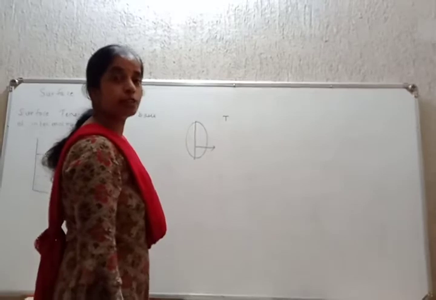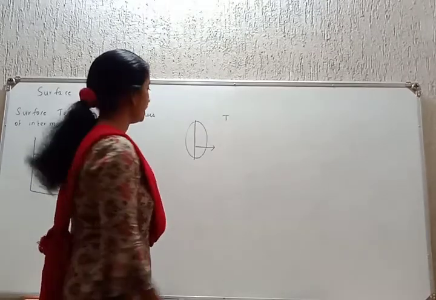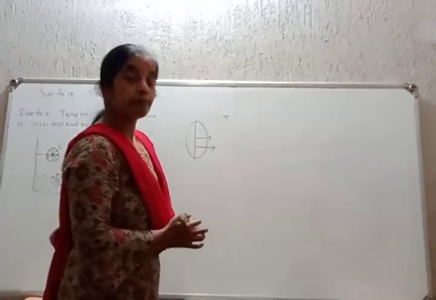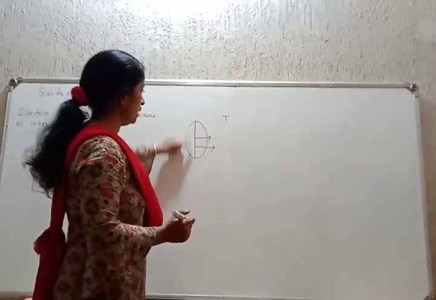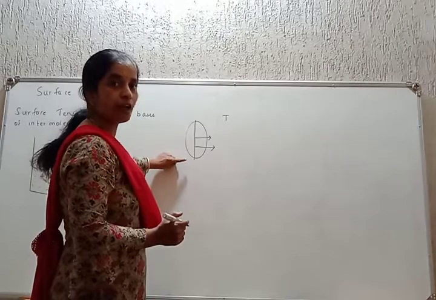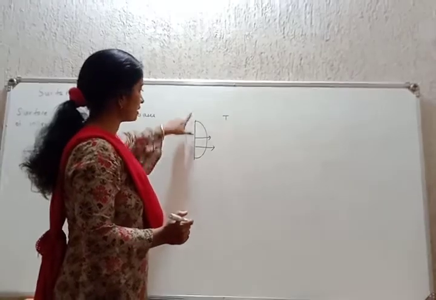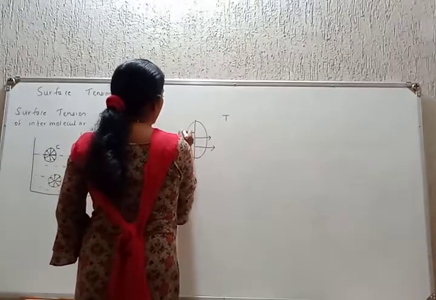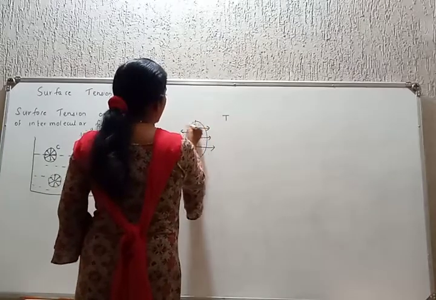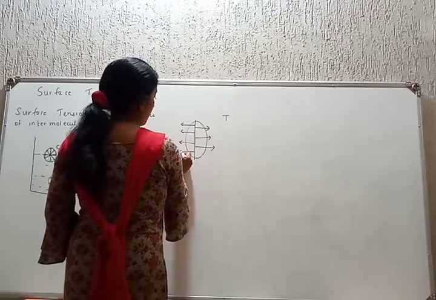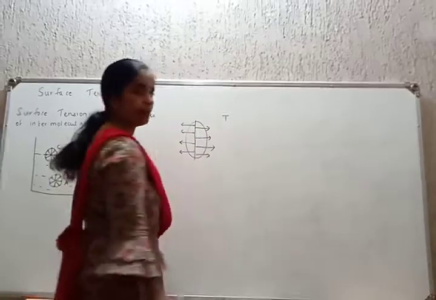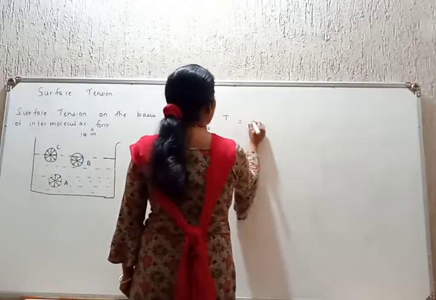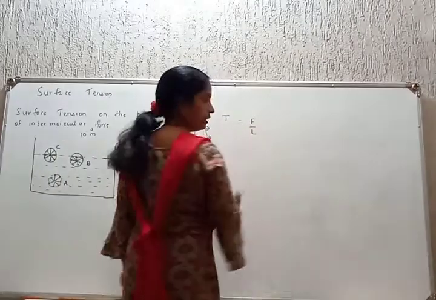Surface tension is denoted by the letter T. It is the force per unit length acting perpendicular to the liquid surface at any point. समजा this is the liquid surface here. The force per unit length acting perpendicular or at right angles per unit length is called as surface tension, or surface tension is F upon L.